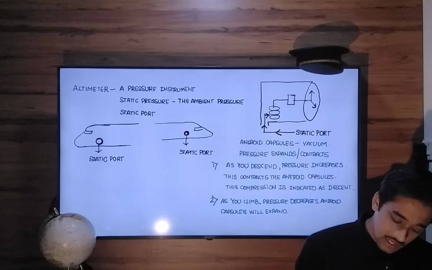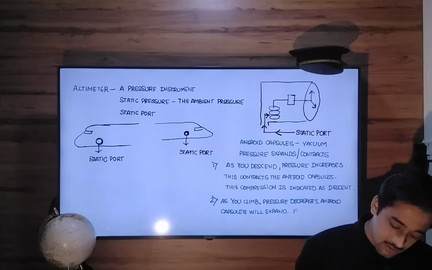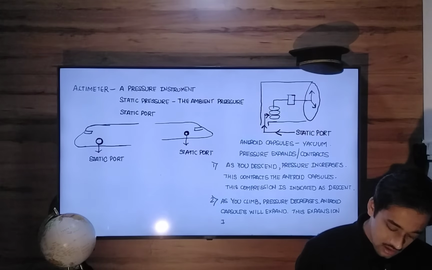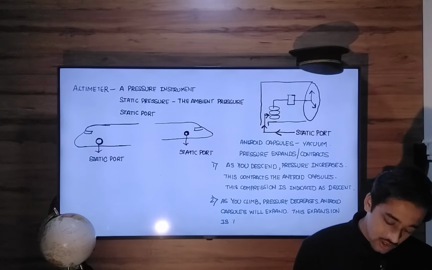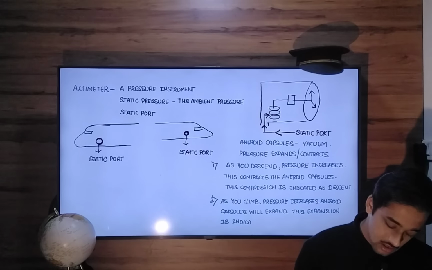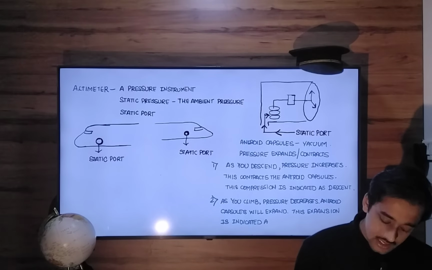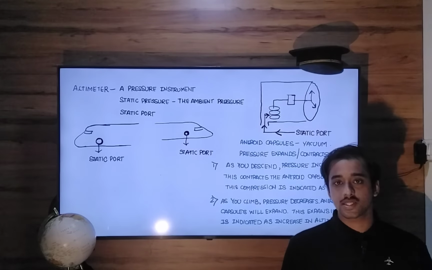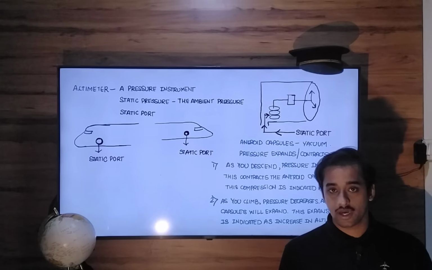So as the capsules expand, this expansion of capsules is indicated to us as increase in altitude. Increase in altitude. Okay. So this is the basic fundamentals of altimetry.